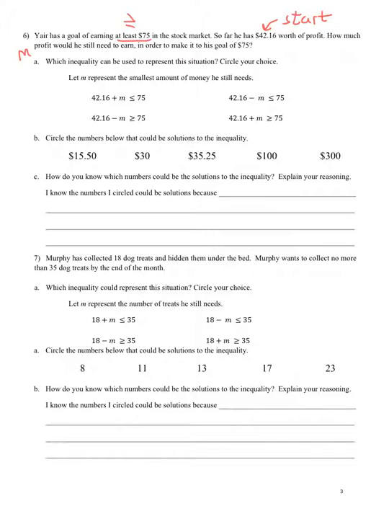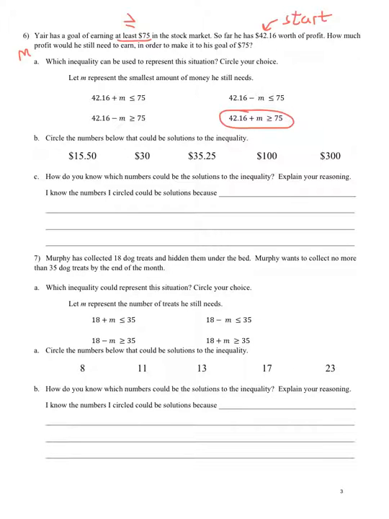So he has 42.16 to start off with, and he's adding to that how much more he needs, because we're trying to get up to 75, at least 75. So first of all, we need a greater than or equal. And then, is this a subtraction or an addition? Well, he's starting off with something, he's trying to get up to something, so he's going to have to add that additional money. So the answer is this.